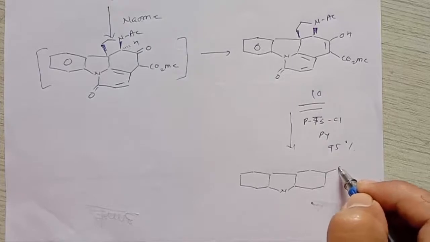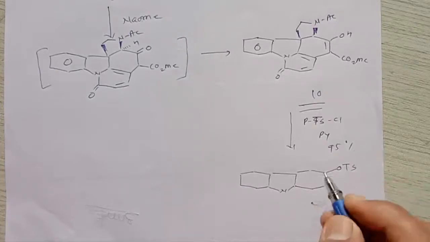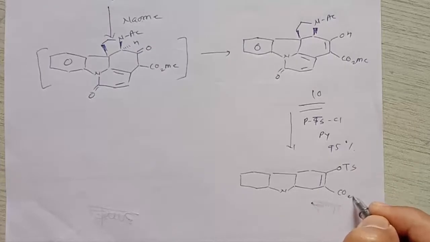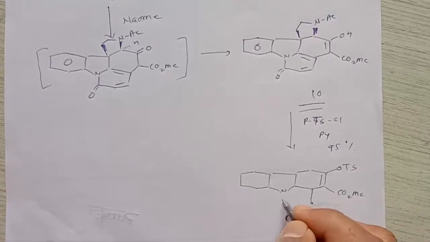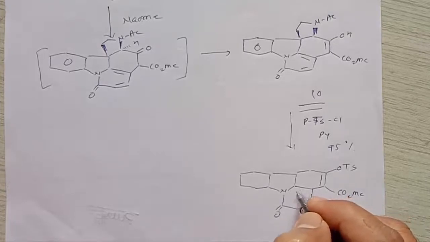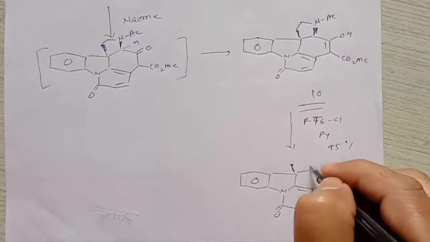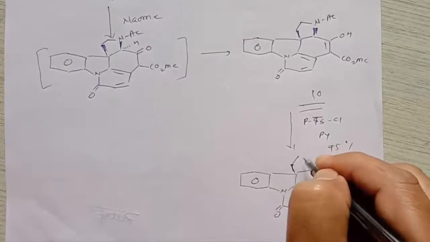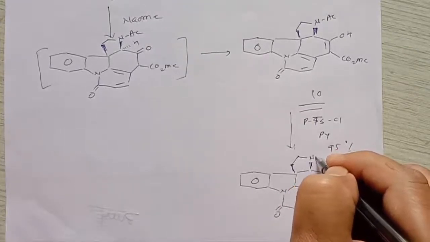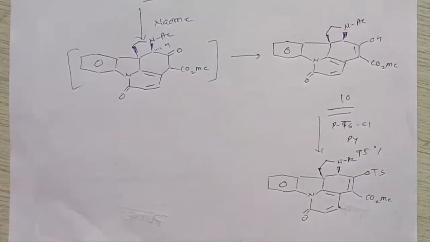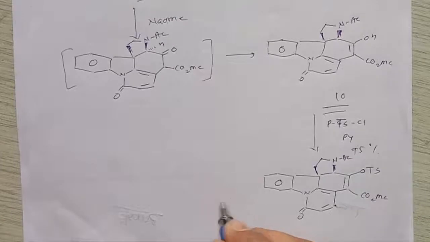So this OH group will be protected with OTs, and then the remaining functionalities will be the same here. Here is CO2Me, here is a 6-member ring containing a carbonyl functional group as well as a carbon-carbon double bond. So this is an aromatic ring, and this is a 5-member ring containing a nitrogen, that is nitrogen protected with an acetyl group, right.